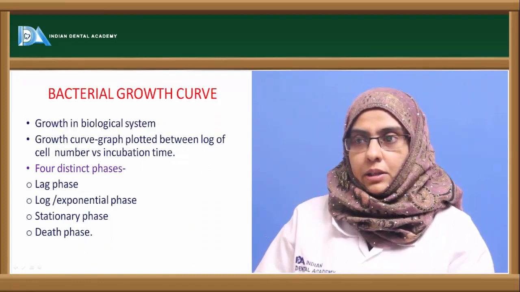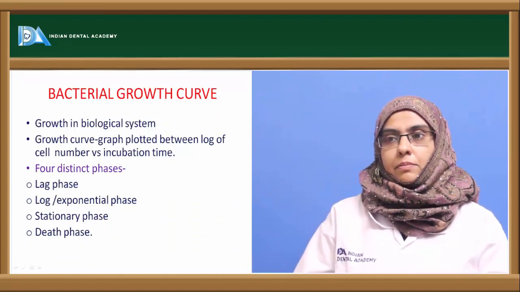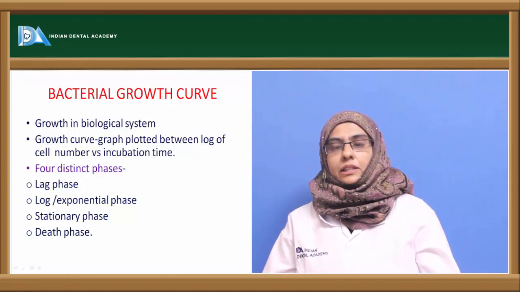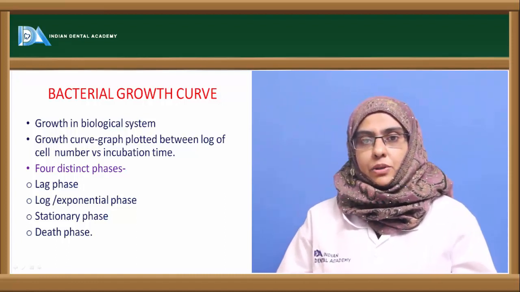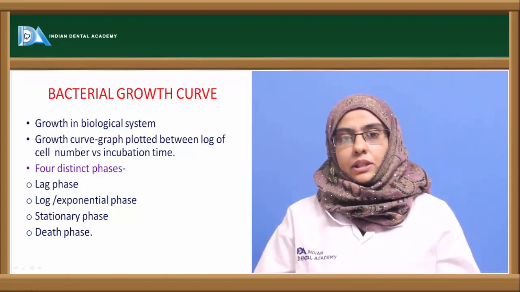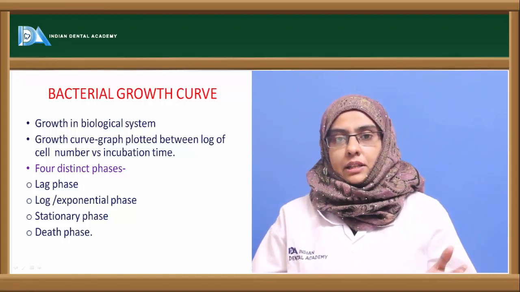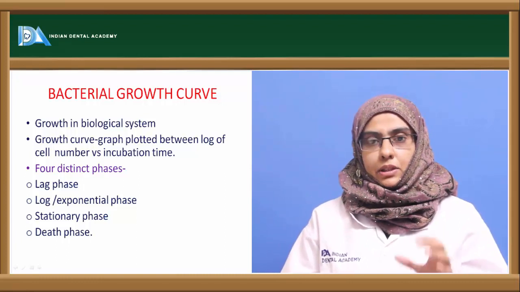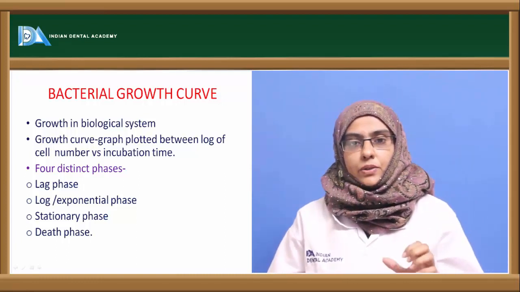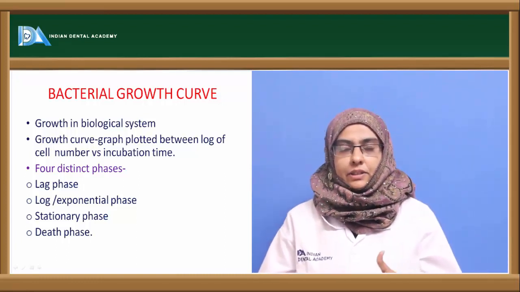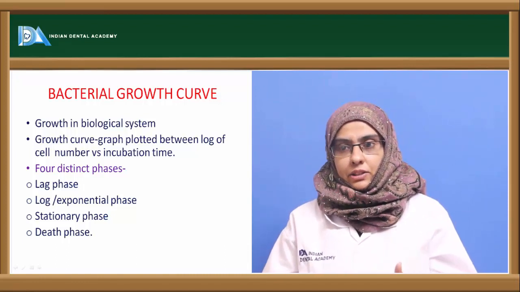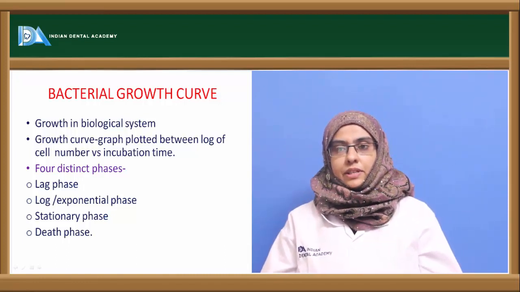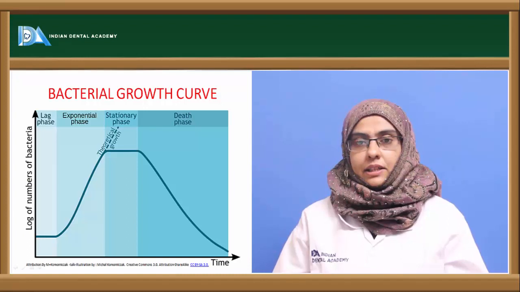Now coming to the other important topic, the bacterial growth curve. As already discussed, bacteria usually divide by geometric progression, and a growth curve is obtained when the number of organisms growing is plotted against time. So a growth curve is formed that helps us to know the 4 phases of bacteria. One is called the lag phase, the other is called the log phase or exponential phase, then the stationary phase, and the death phase.